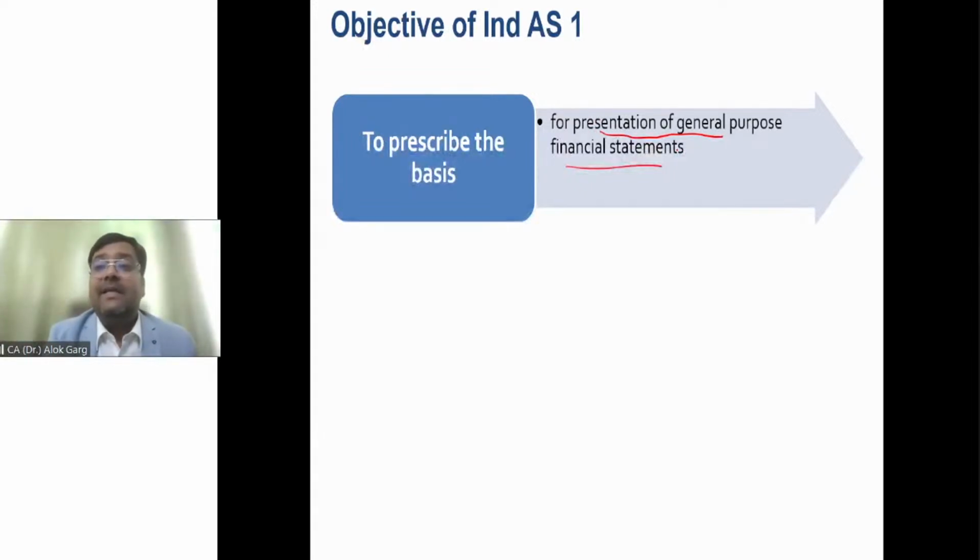For example, MSME disclosures. How will you find MSME disclosure? You will refer to the MSME Act and put the MSME disclosure, although it is also given in Schedule 3. It is not given in Ind AS, right? How will you compute provision for income tax? You will compute provision for current tax using the Income Tax Act, the regulation as per Income Tax Act, right? So this is known as a general purpose financial statement, right?